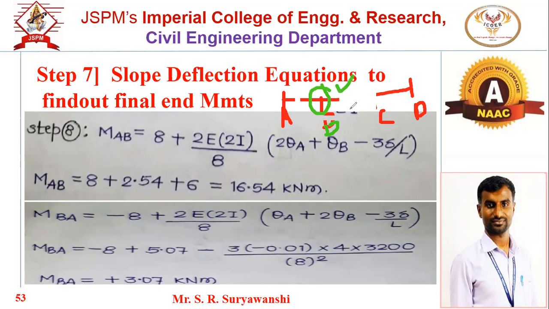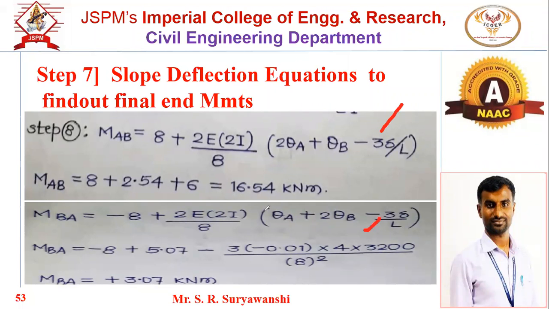Now tell me, for which span equations do we have to consider this term of minus 3 delta by L? Tell me which spans' equations we need to take this term in. AB and BC. Correct, because the AB and BC spans are affected due to the sinking. Whereas the CD span is not affected. Means in case of MCD and MDC, no need to consider that term minus 3 delta by L. So for the first two spans, consider minus 3 delta by L.